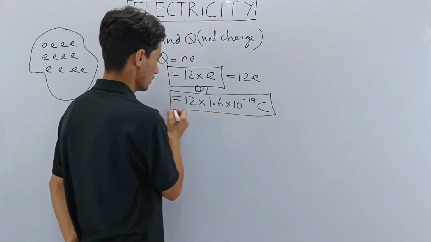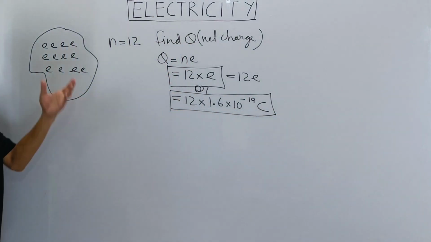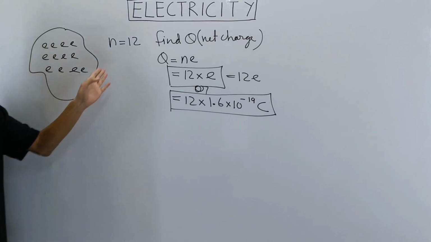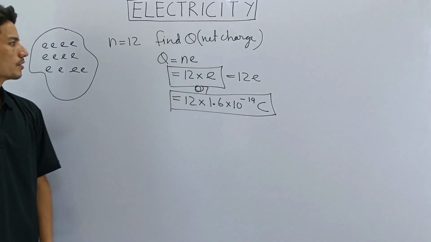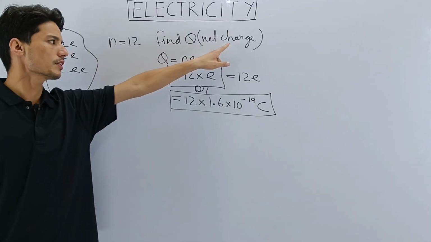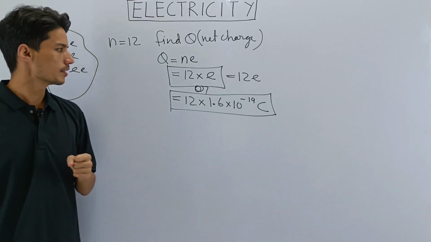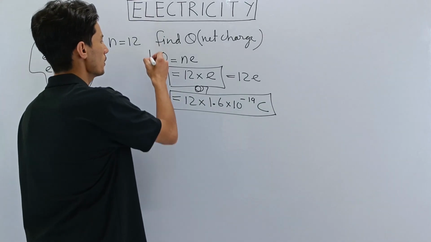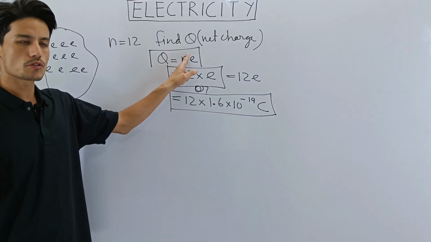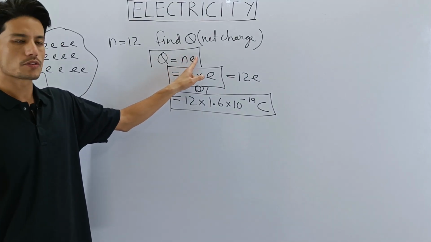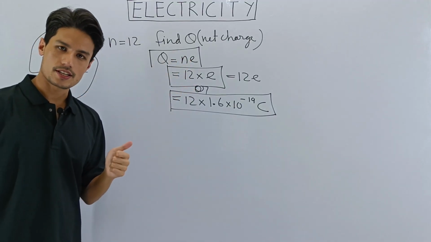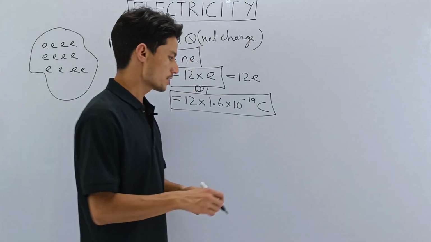See? Very simple. You have a body, and there are 12 electrons in the body. The question is to find the net charge. The question provides you with the number of electrons and you are told to find just the net charge. Seems difficult if you don't know the formula. But if you know the formula, it's so easy, because the formula is just the number of electrons multiplied with the charge of 1 electron. If you know the charge of 1 electron, then calculating this becomes very easy. Yes or no? So this is one question.